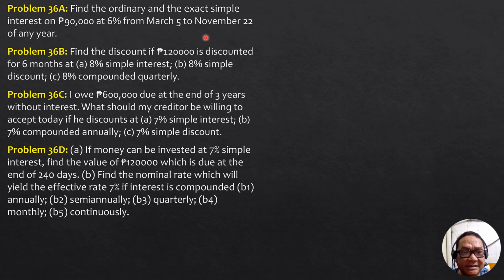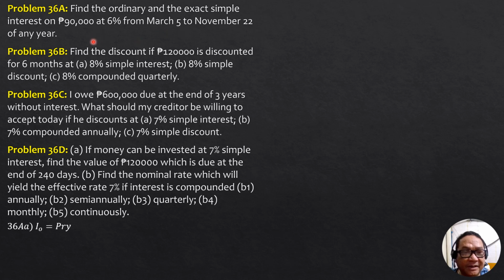And the third case is when the year happens to be a leap year, where the denominator is 366 days. So first, I_O equals PRY, where Y should be in years.